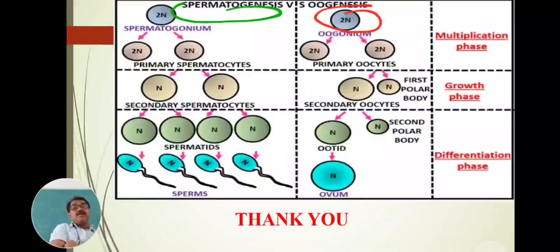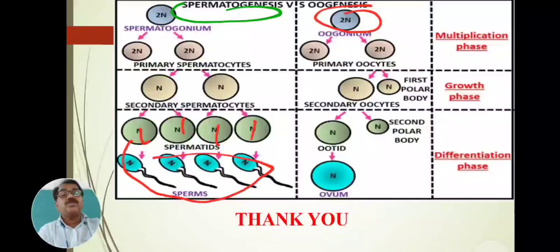Secondary oocyte and secondary spermatocyte. This secondary spermatocyte undergoes meiosis division and forms the 4 spermatids. These are the 4 spermatids, and they form the 4 sperm, that is spermiogenesis. Here in oogenesis, the secondary oocyte undergoes meiosis division. Again 2 unequal cells are formed. One is large in size, well developed, and the second is small in size. The large, well developed one is called the ootid, and the small one is called the second polar body.